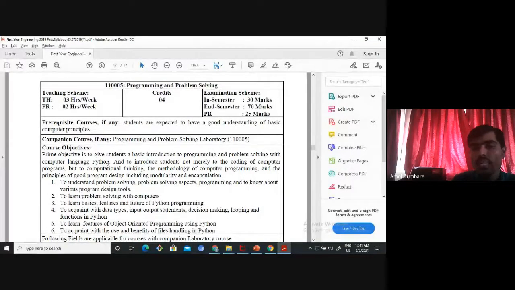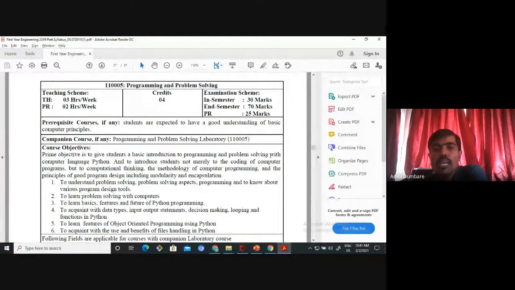Unit test 1, prerequisite test, then unit test 2, prelim examination, all these are very important with respect to your internal 25 marks. What I wrote here, PR is equal to 25 marks. All those marks are very important with respect to your total score. For each and every subject, 25 marks are there, and those are internal marks, given on internal evaluation.